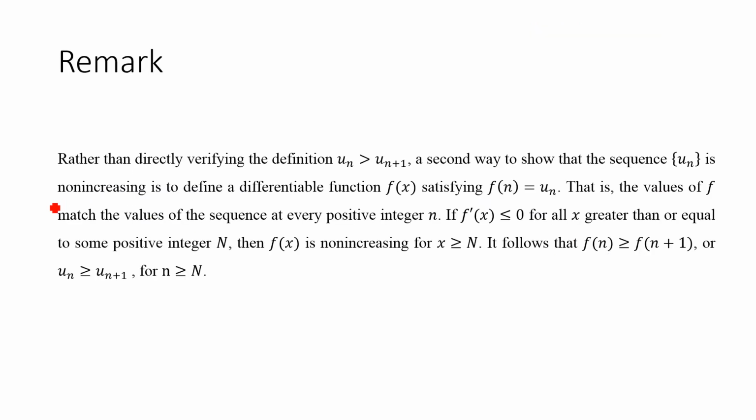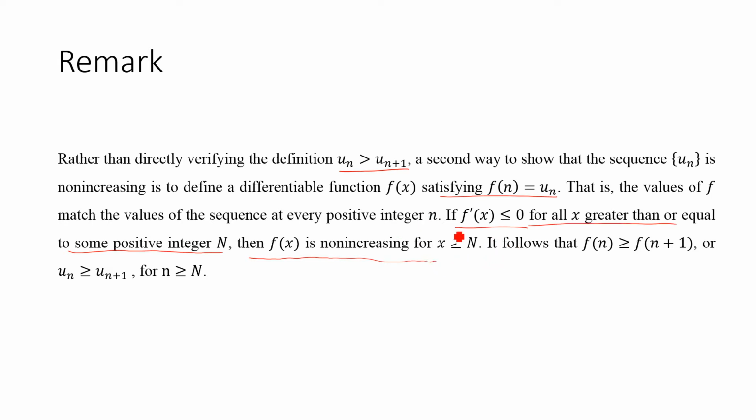Now here is a remark. Rather than directly verifying the definition un greater than un plus 1, a second way to show that the sequence un is not increasing is to define a differentiable function f(x) satisfying f(n) equal to un, that is, the value of f matches the value of the sequence at every positive integer n. And if f prime x is less than or equal to 0 for all x greater than or equal to some positive integer n, then we can conclude that f is non-increasing for all x greater than or equal to n.